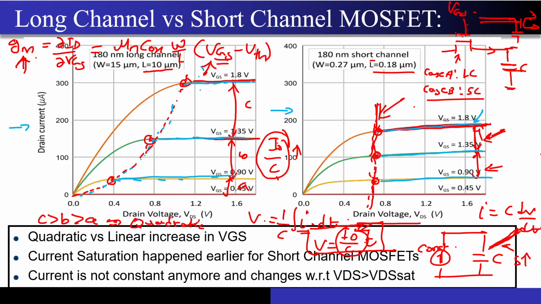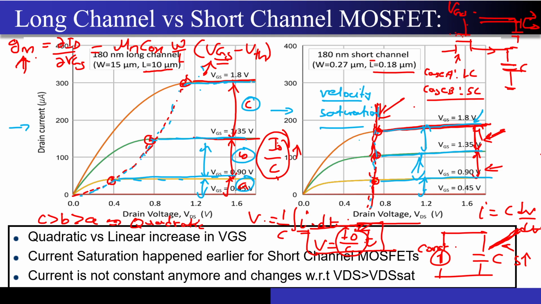You can see that instead of this parabola, the current has now saturated at this particular vertical point over here itself. So some kind of saturation is happening, and this saturation of the current is happening because of the effect we have studied called velocity saturation. One more thing we have studied is, you can see this difference is increasing. The values of A, B and C are increasing in a quadratic manner. But if you look at the same A, B and C here, this is not a quadratic increase, this is just a linear increase. Again, this is happening because of the velocity saturation, correct. So from this graph itself, we have identified channel length modulation as well as the velocity saturation effects.